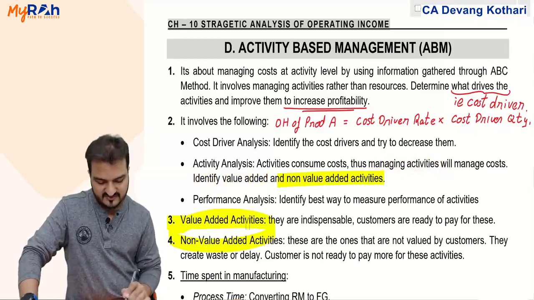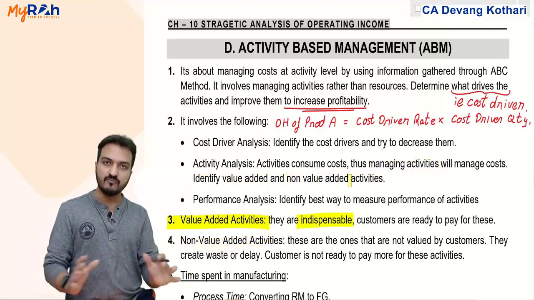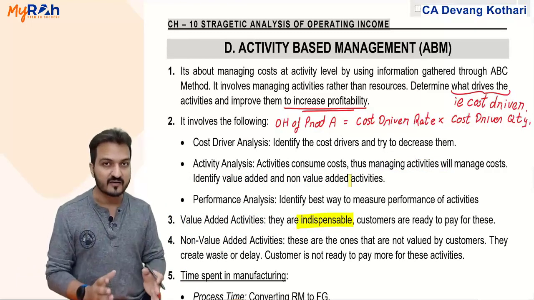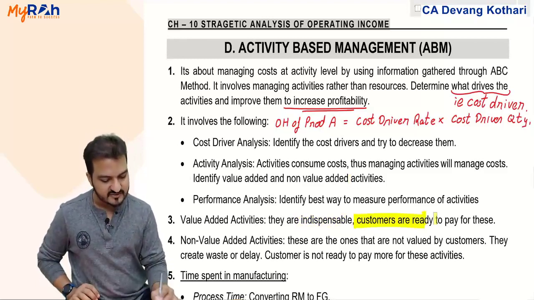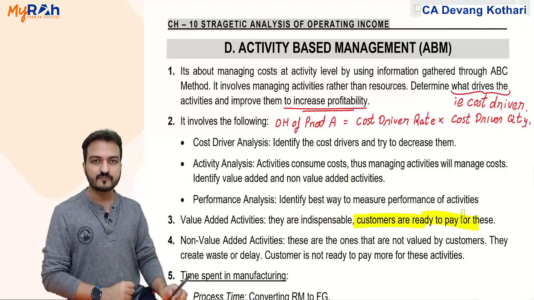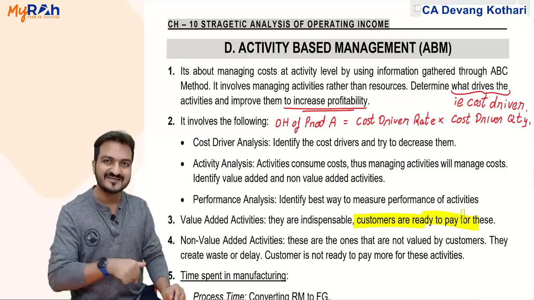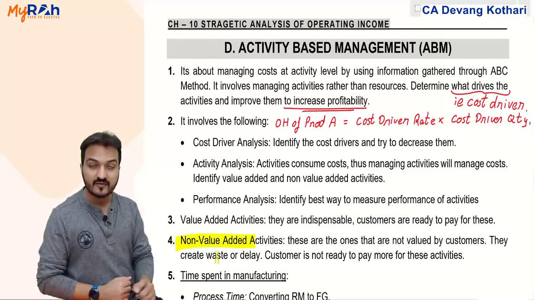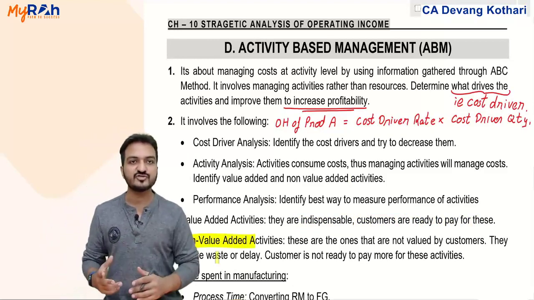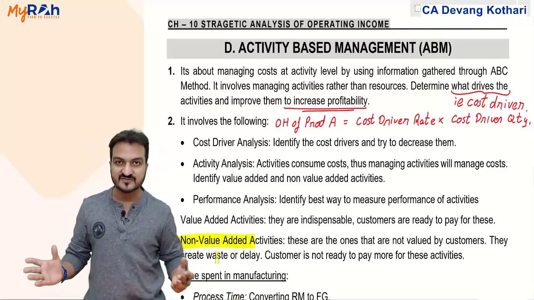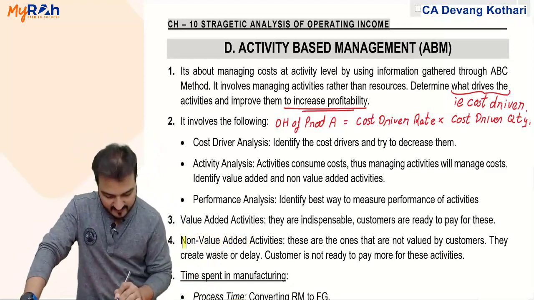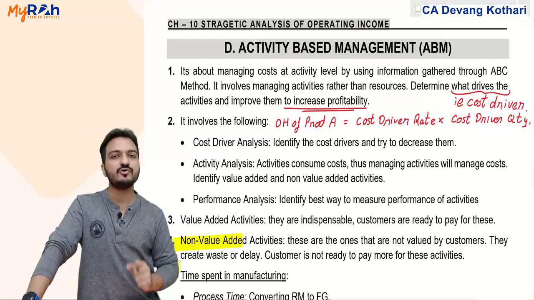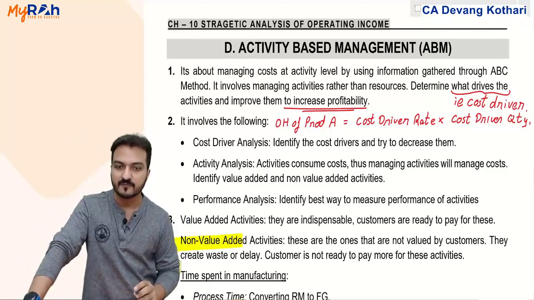Value added activities are the ones which are indispensable, meaning you cannot remove them, because these are the activities which is the main activity. This is the activity for which customers are ready to pay money. Customer is giving money for this activity. Non-value added activities are the activities which are not valued by the customers. Remember, we have done this again in chapter 1. Yes, non-value added activities, Porter's value chain analysis, chapter 1 mein we have done.